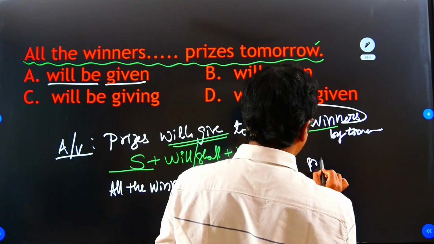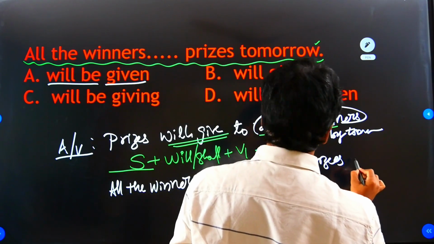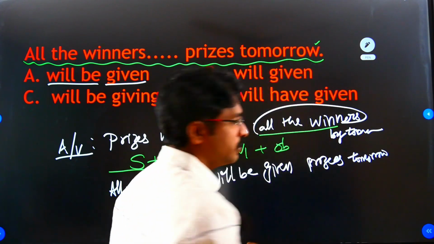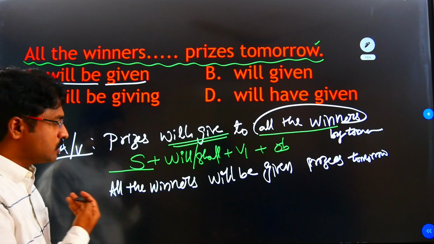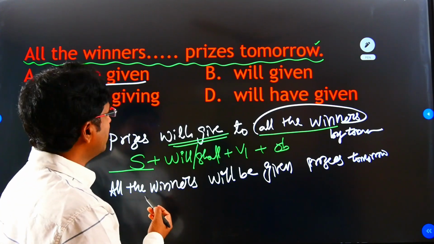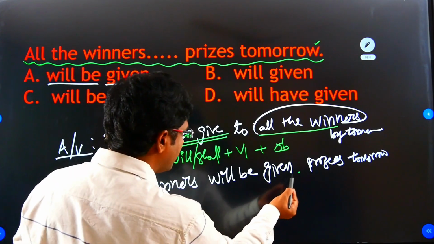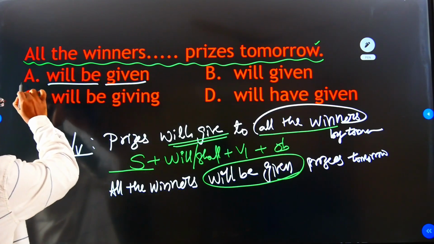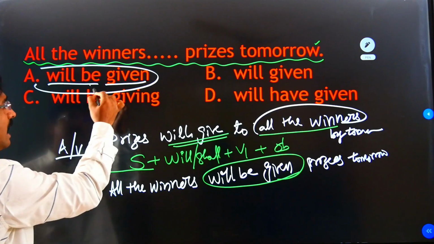prizes tomorrow, right? You understand, my students? Right. So here what we want exactly, will be given. Yes, we know that will be given. Where is the will be given? In option A is will be given. This is the exact answer.